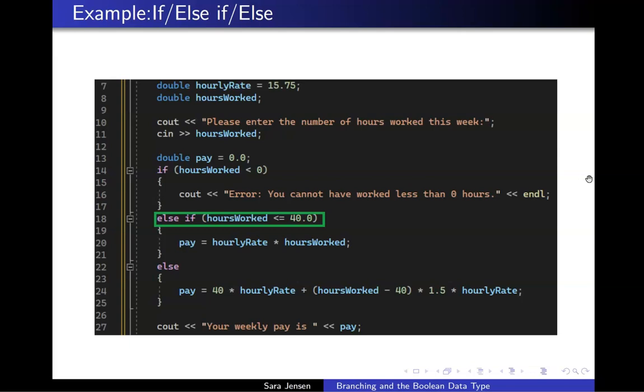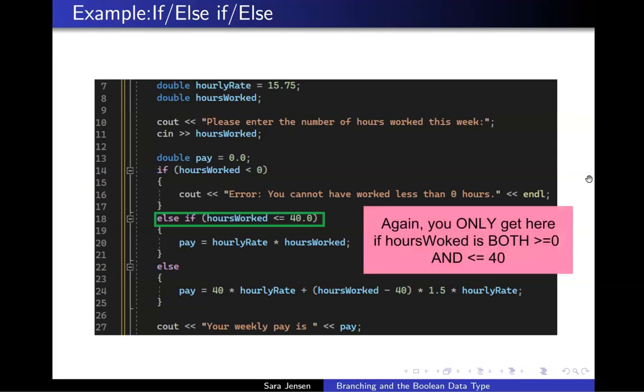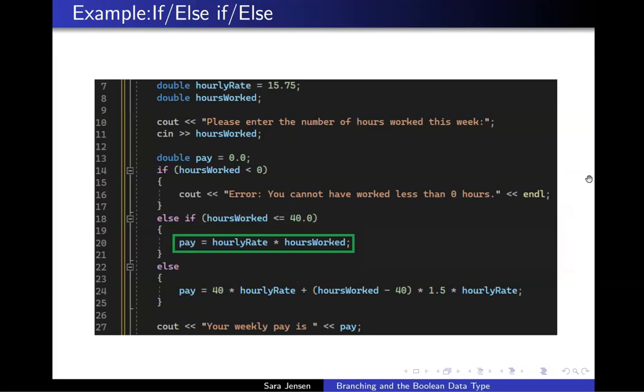In the event that line 18 evaluates to a true statement and the number of hours worked is less than or equal to 40, and also greater than 0, we will enter the block of code in lines 19 through 21, computing pay via the formula hourly rate times number of hours worked. After computing the block of code in lines 19 through 21, the flow of control would again resume after the branching statement at line 27, printing out the weekly pay.